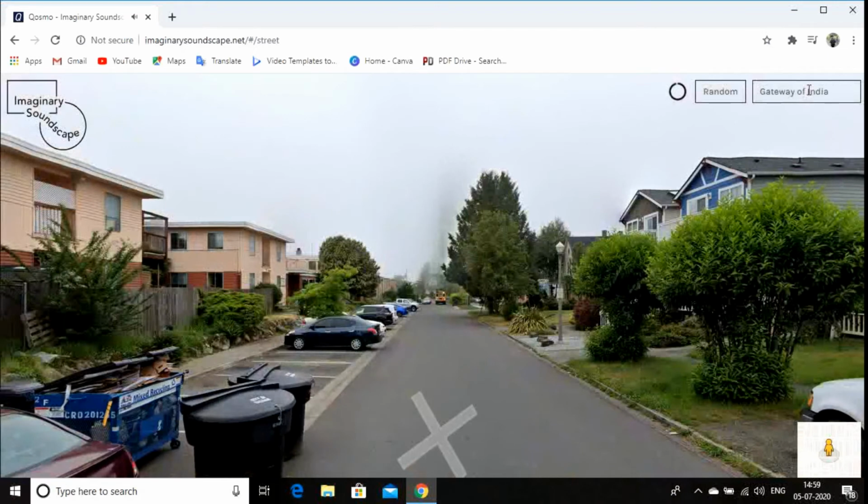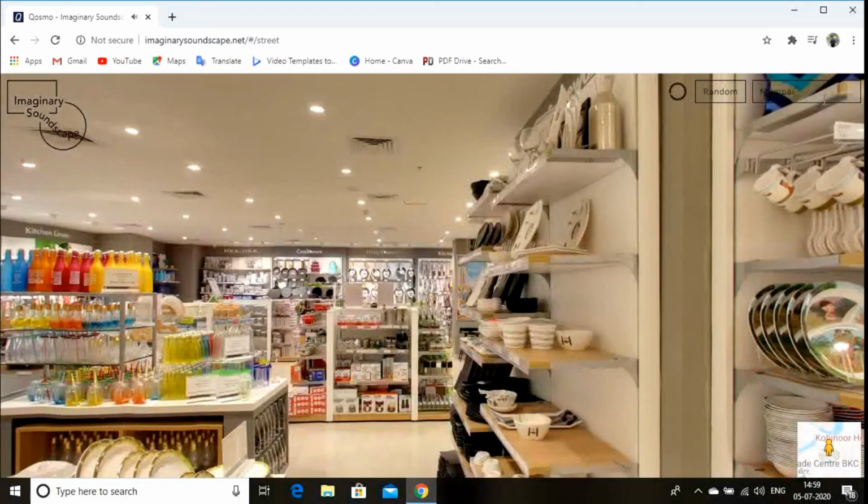So I'm gonna go to the Gateway of India right now. I guess it's gonna take me there. I guess searching for Gateway of India. Okay, come on, it doesn't search for Gateway of India. Well, that's very odd. Okay, so I'm gonna go to Mumbai. Let's see what it does. Okay, it's taking me to a shop. Well. This is how it's working basically.